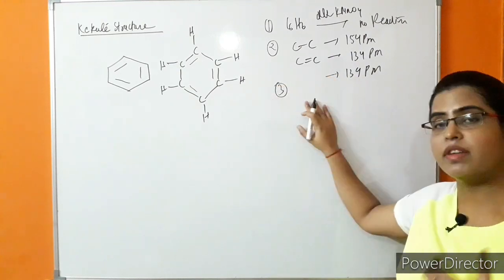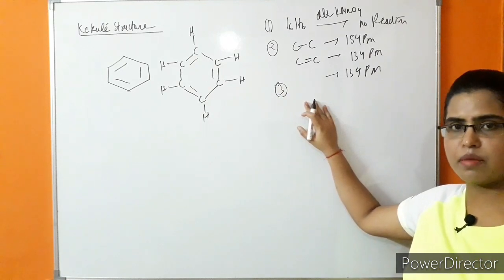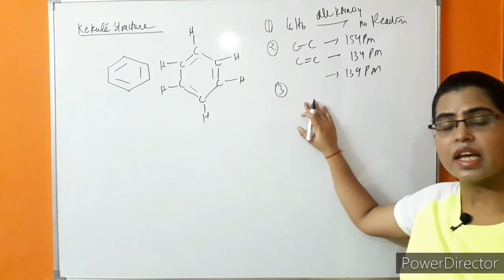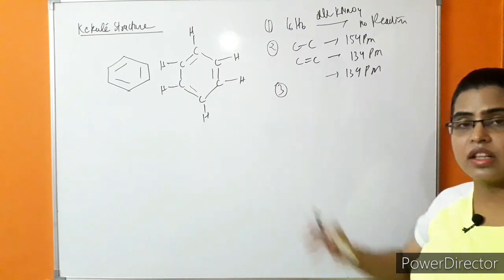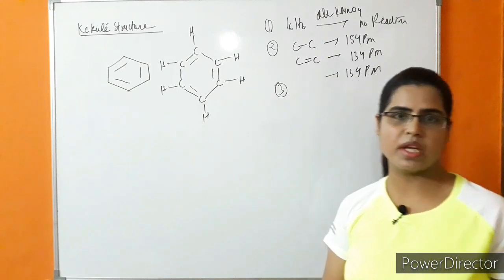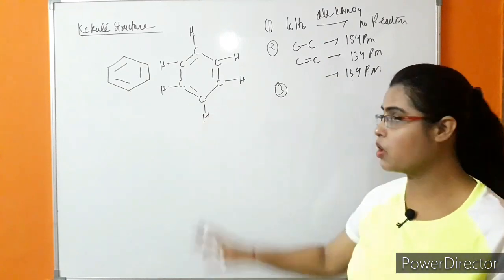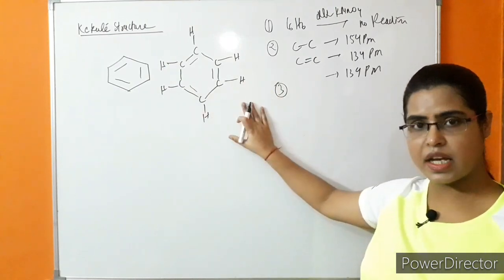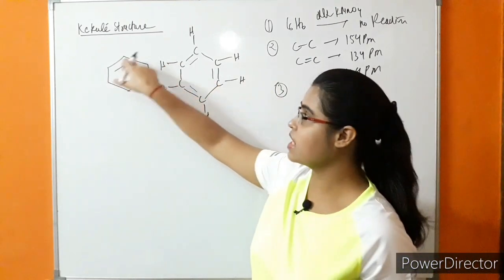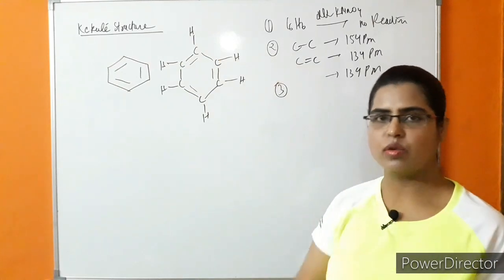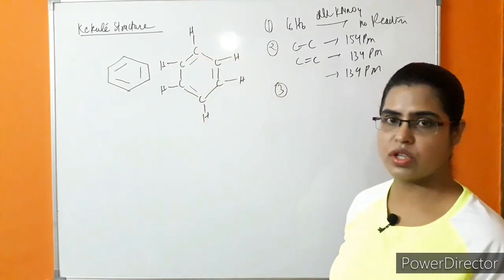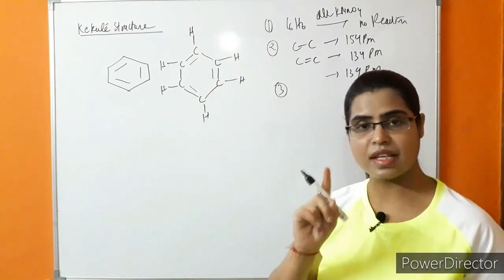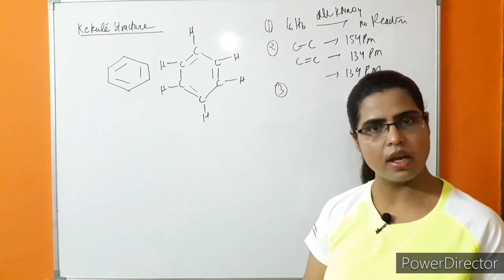Next, the third objection. When monohalogenation or disubstitution, that is dihalogenation, takes place: in the case of monohalogenation, only one product should be possible in benzene, because every hydrogen is equivalent. If a halogen replaces any of the hydrogen atoms, a single monosubstitution product will be obtained.